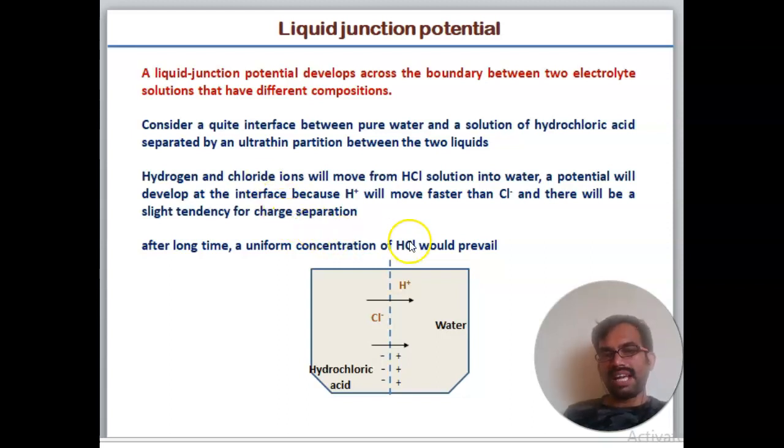Hydrogen and chloride ions will move from the HCl solution into the water. A potential will develop at the interface because H+ will move faster than Cl-, and there will be a slight tendency for charge separation. After a long time, a uniform concentration of HCl would prevail. So hydrochloric acid plus water: this is the liquid junction potential.